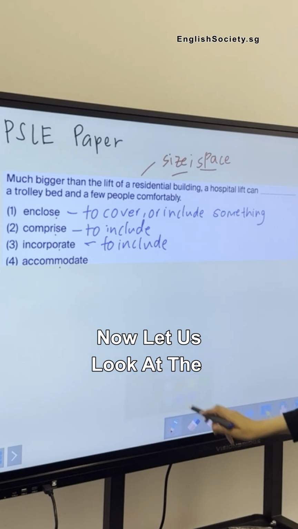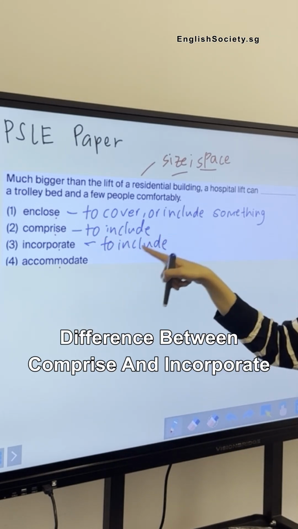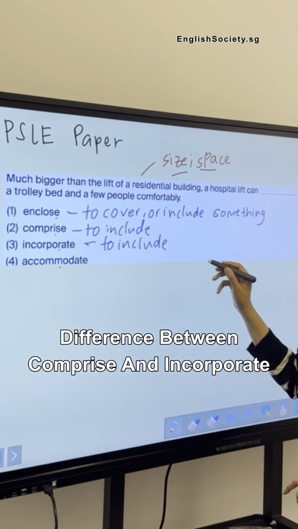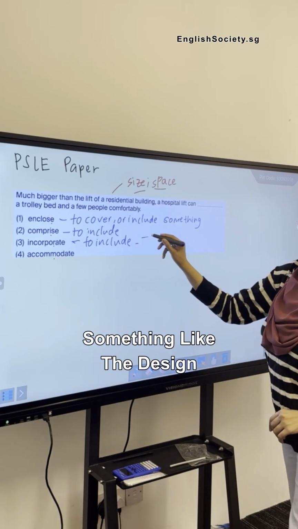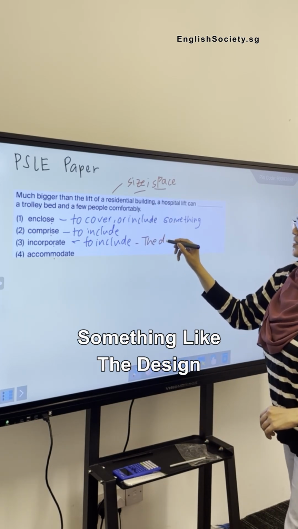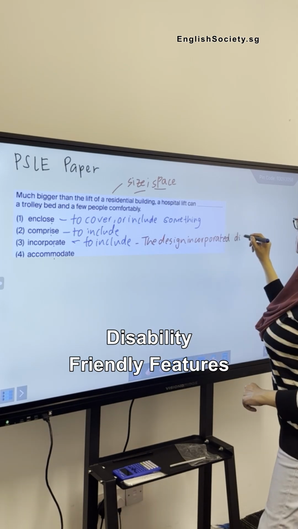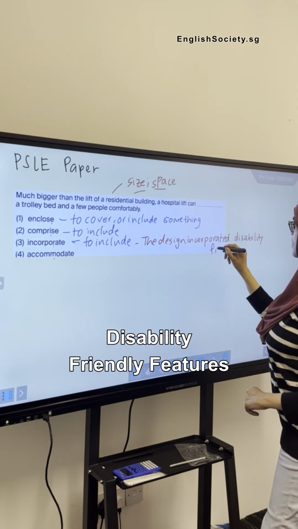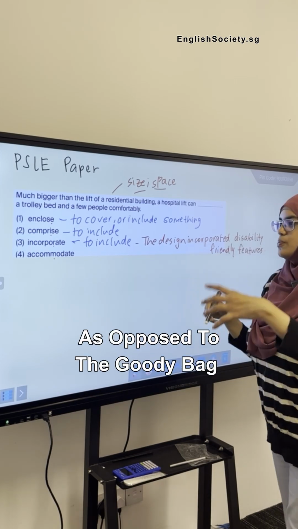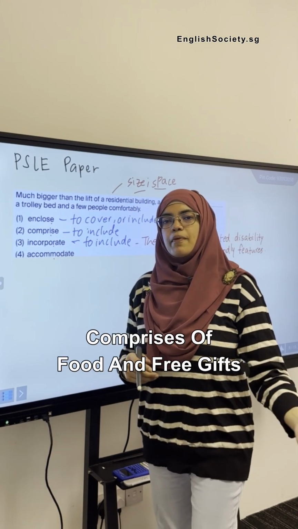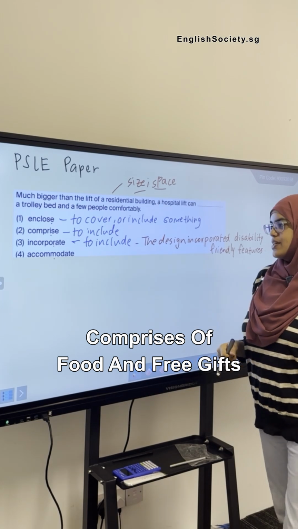Now, let's look at the difference between comprise and incorporate. Incorporate, you would say something like, the design incorporated disability-friendly features, as opposed to the goodie bag comprises of food and free gifts.